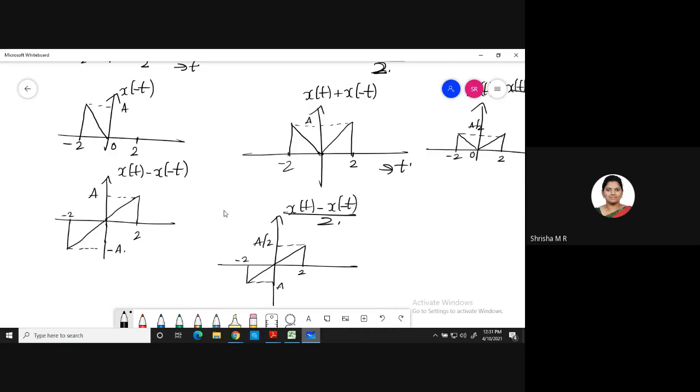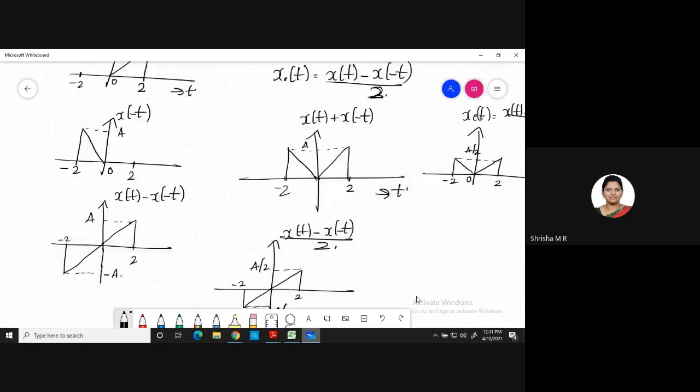Suppose if a is 2 and minus a is -2, then the odd component will be from 1 to -1. Sorry, it is a by 2 to minus a by 2. This is minus a by 2. Got it? Yes, ma'am. Understood, guys?